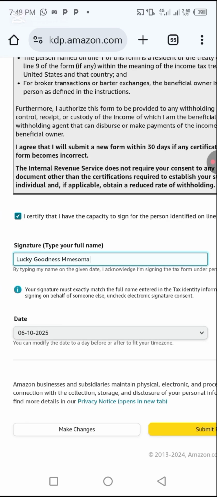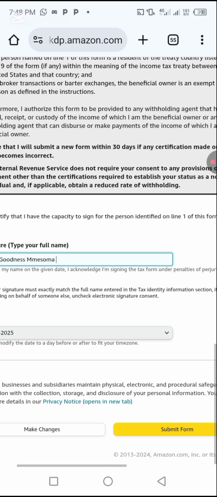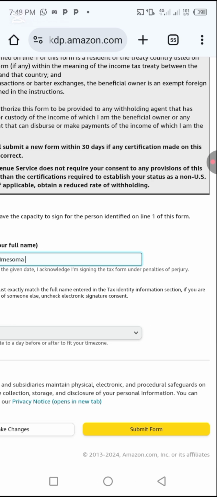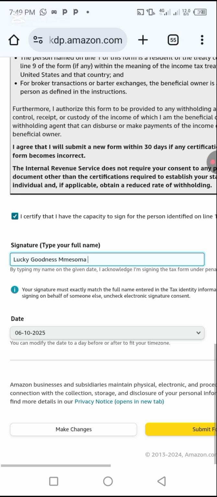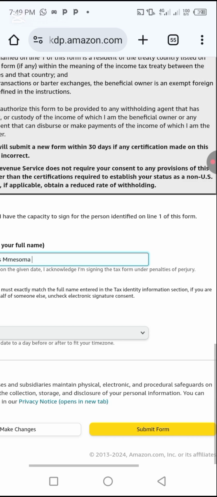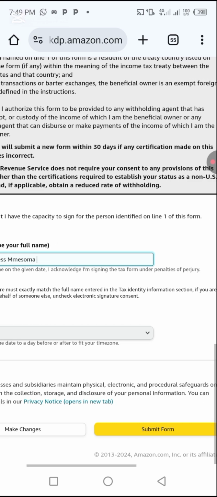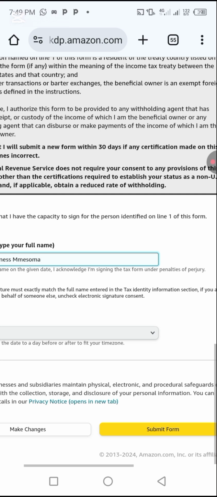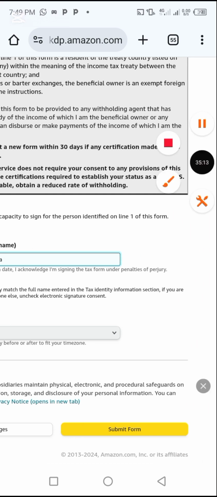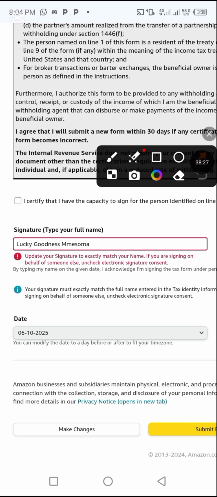Right. So here now they said Amazon businesses and the subsidiaries maintain physical, electronic, and procedural safeguards in connection with the collection, storage, and disclosure of your personal information. You can find more details in our privacy notice. Alright. So here now we click on submit form. Let's click submit form. Now you can see what they say there.